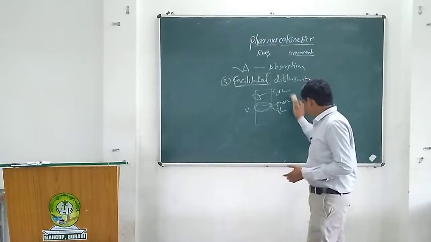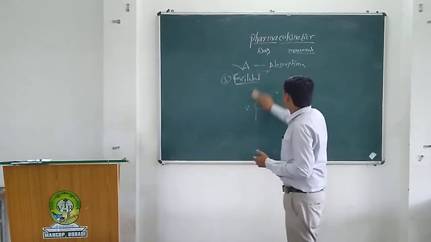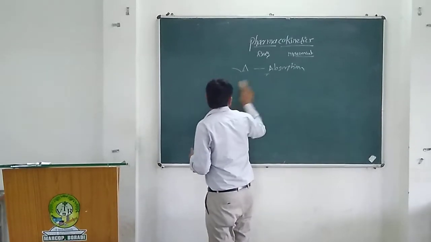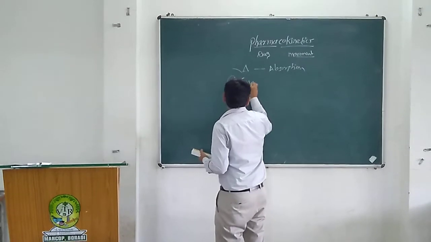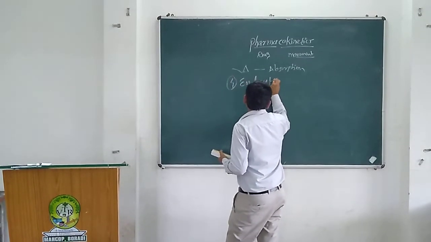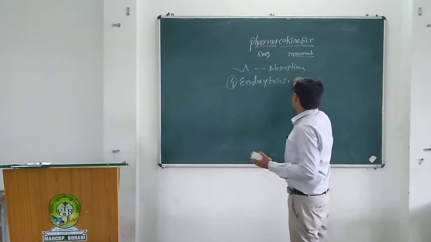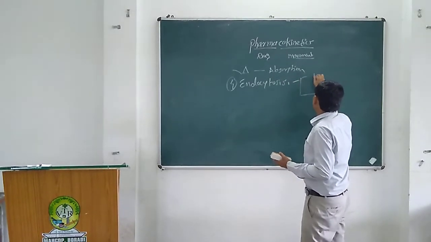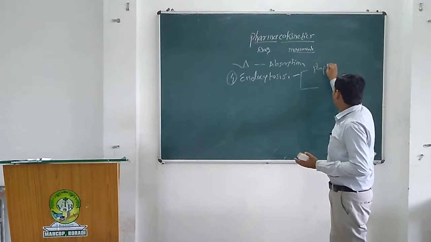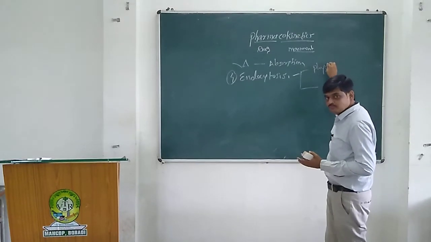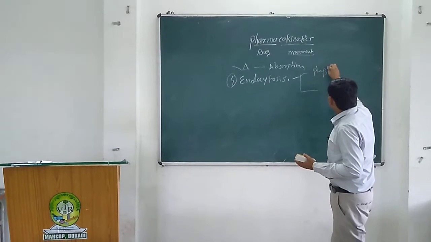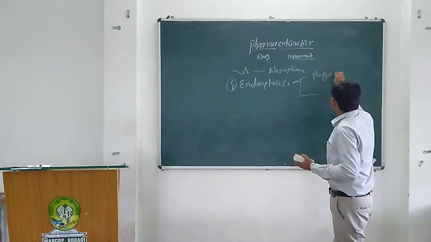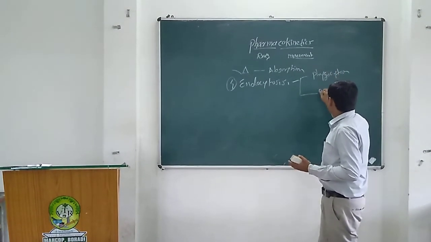Okay. So the last process of absorption is endocytosis. In case of endocytosis, it is also divided into two types, that means two different processes. The first one is phagocytosis and the second is pinocytosis.